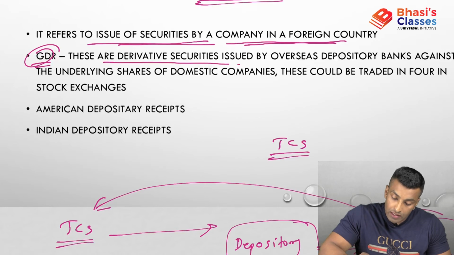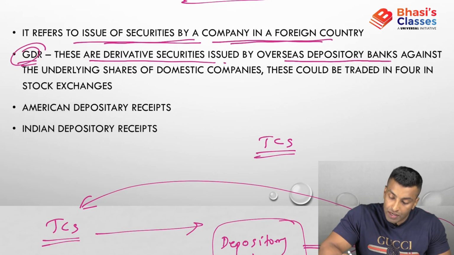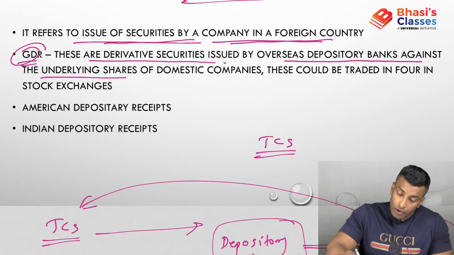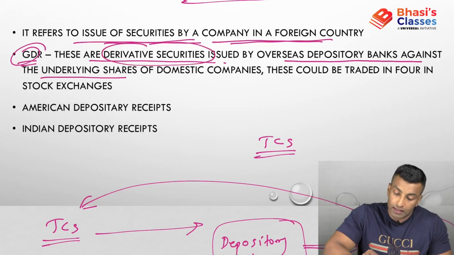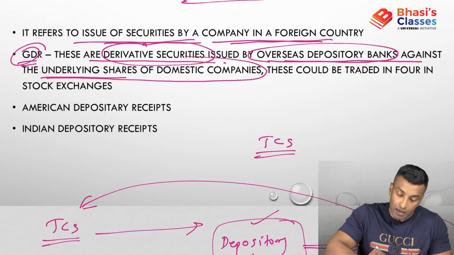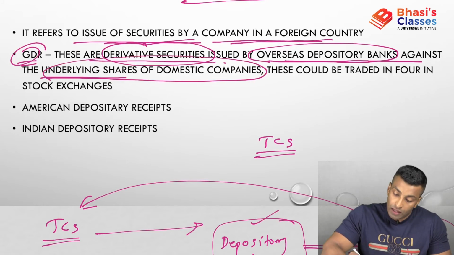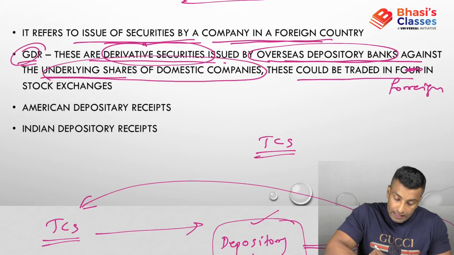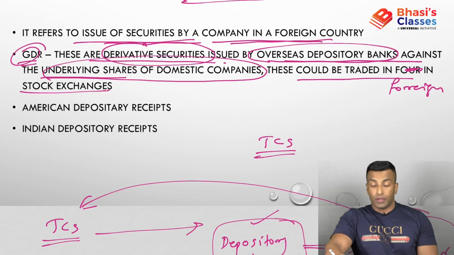These are derivative securities issued by overseas depository banks against the underlying shares of domestic companies. Okay, you see here, derivative securities, that is a keyword. Issued by overseas depository banks, okay, that I have told you here, against the underlying shares of domestic companies. TCS shares, those could be traded in foreign stock exchanges. Okay, foreign stock exchanges.